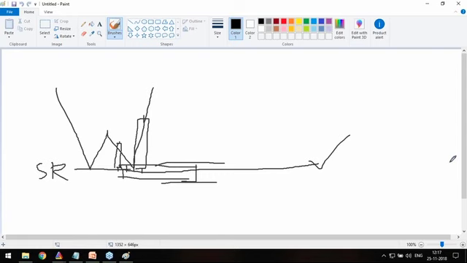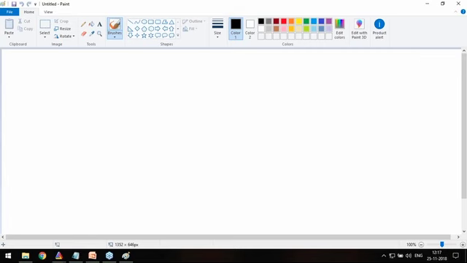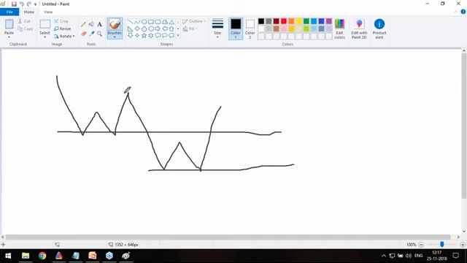Yes, SR lines you can draw yourself. Wherever price stops, that's an SR line. What pivot? Pivots and all have no meaning. They are just imaginary lines which we draw. Price keeps going up, price keeps coming down. This is a major SR, this is a major SR, this is a minor SR, this is a major SR. What are SR lines? SR lines are locations where price stops. Very simple, clear math, clear rule.